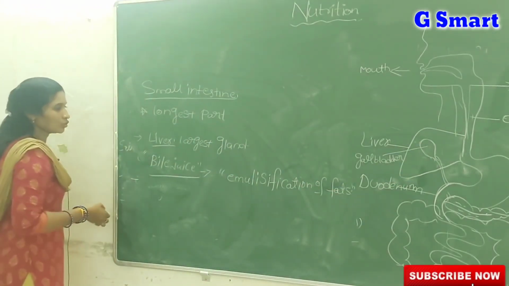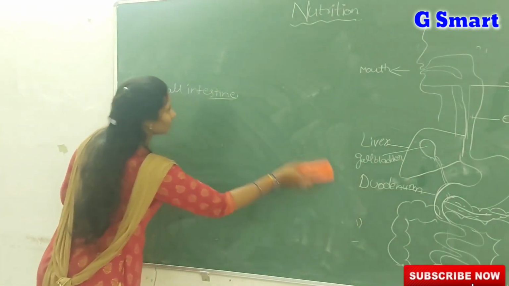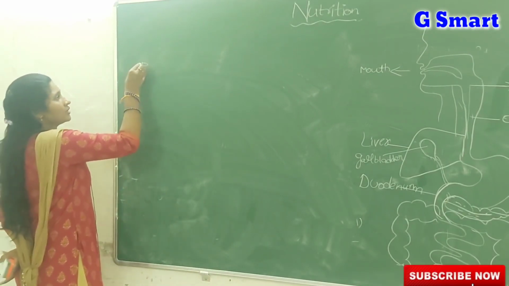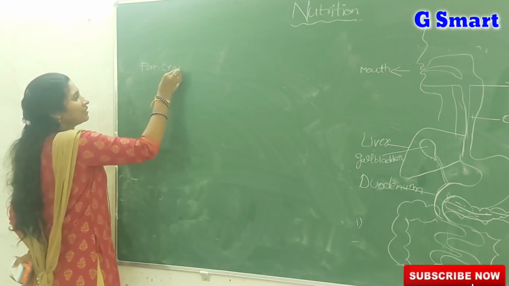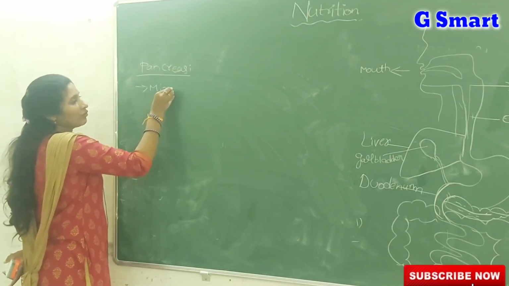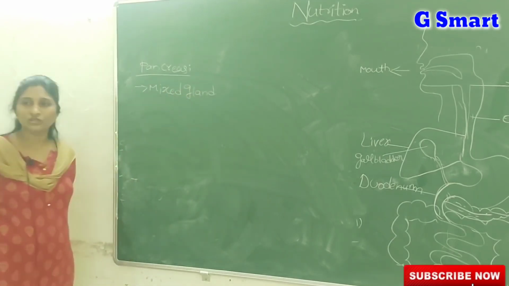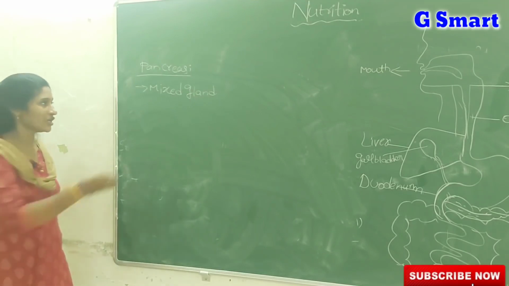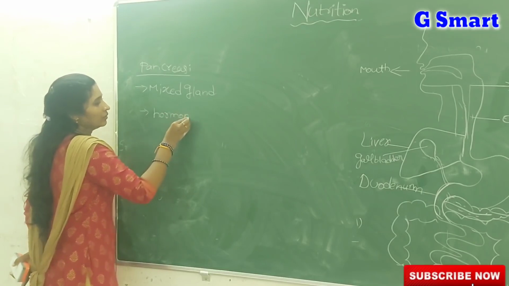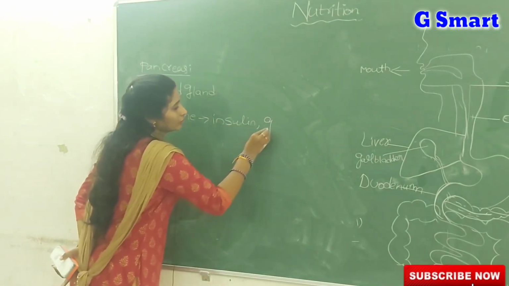So the next one, coming to the pancreas. In the liver, only emulsification of fats takes place. Next, coming to the pancreas. We call the liver the largest gland, and likewise we call the pancreas a mixed gland. What do we call it? Mixed gland. Why? Because it produces both hormones as well as enzymes. So the pancreas produces hormones known as insulin and glucagon.